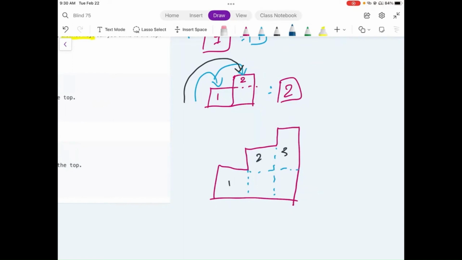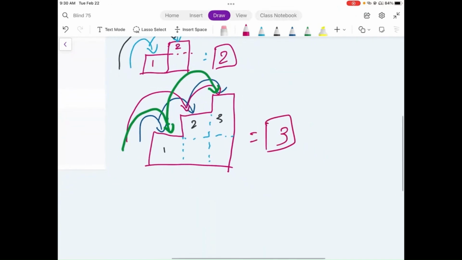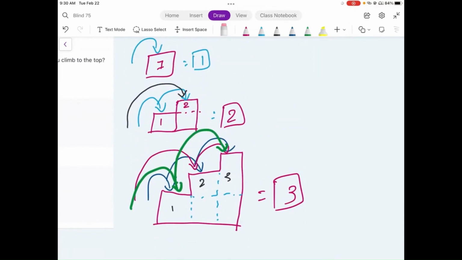The first way we can climb would be the simplest one, where we take one step each time to reach the top. The second way would be to take two steps directly at the beginning and then take one more step. And the third way is that we take one step at the beginning and then take two steps. Other than that, there are no other possible ways to reach the top apart from these three. So the total number of different ways we can reach the top for staircase number 3 is actually 3. Now that we understand what we need to calculate, let's see what the different approaches could be.